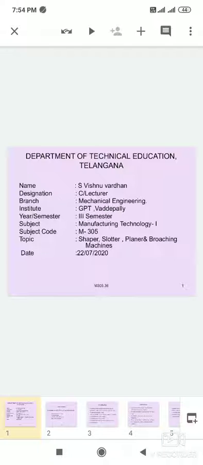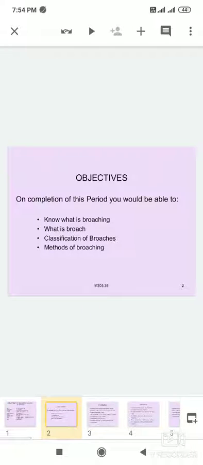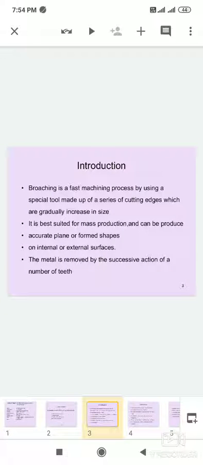And finally, the broaching machine. Broaching is the fastest machining process by using a special tool. Now, what is broaching? What is a broach? Classification of broaches, methods of broaching. Broaching is the fastest machining process using a special tool, the broach, made up of a series of cutting edges, teeth, which gradually increase in size.